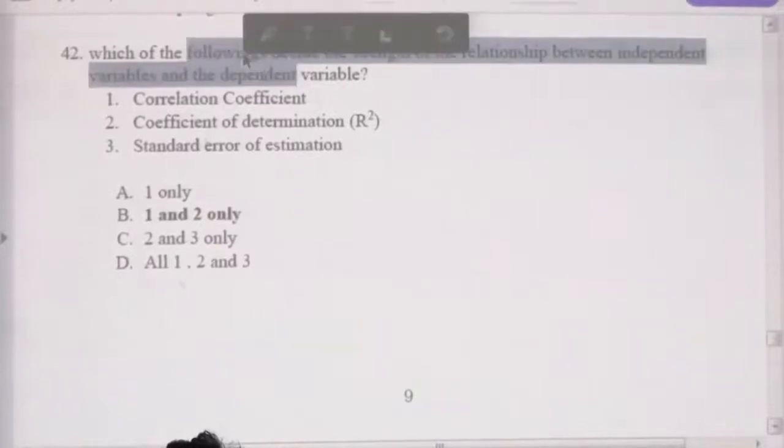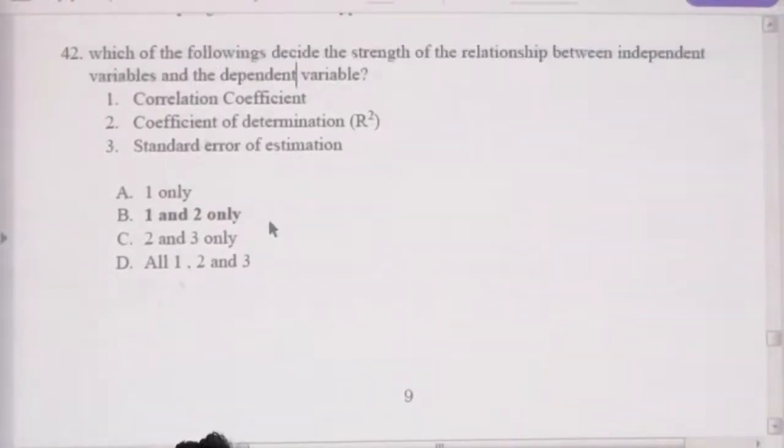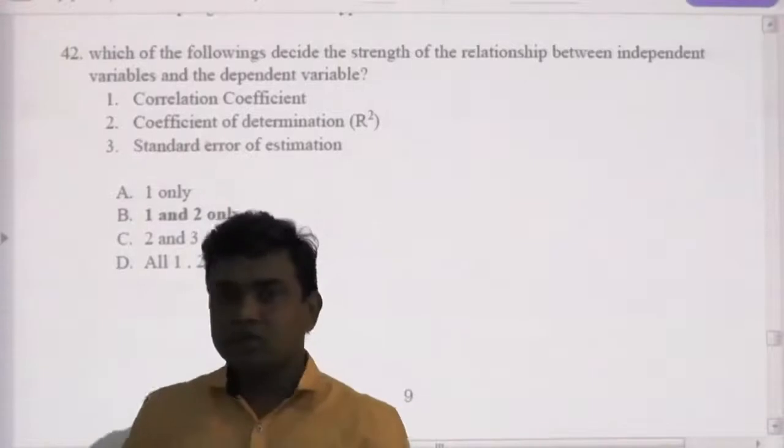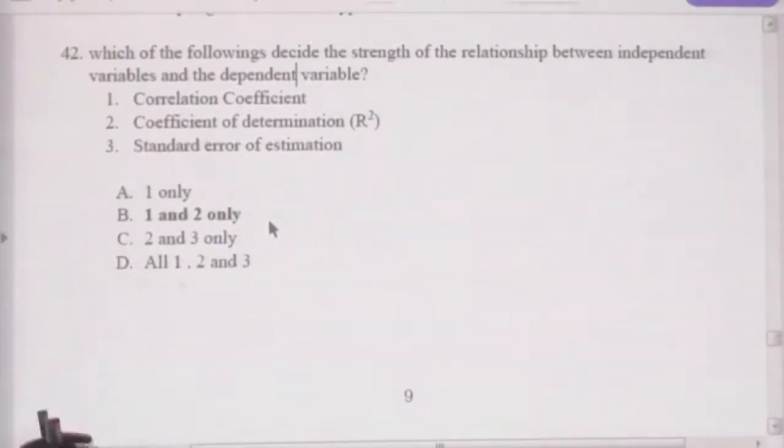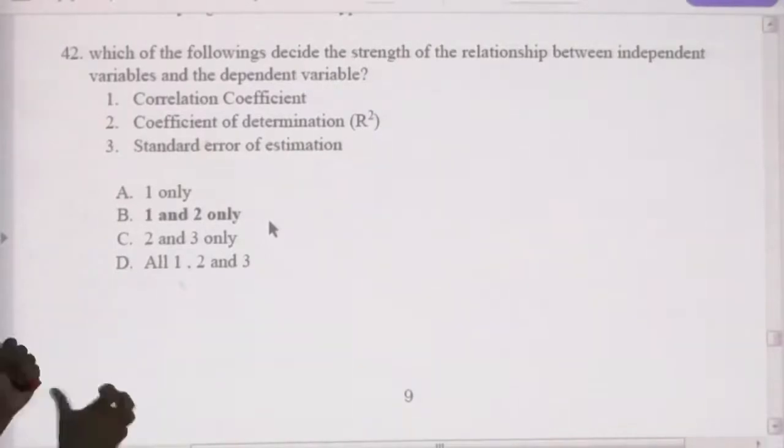There is no word called followings, it is just following, right? That's why I was stuck there. Whether it is one or more, we just say following, right? Which of the following decide the strength of the relationship between the independent variable and the dependent variable, that is the strength of x and y? That is given by the correlation coefficient and the coefficient of determination, right? Therefore, the answer is 1 and 2.